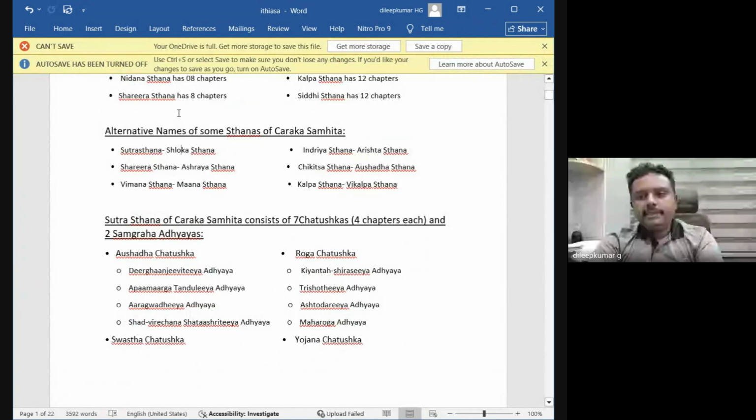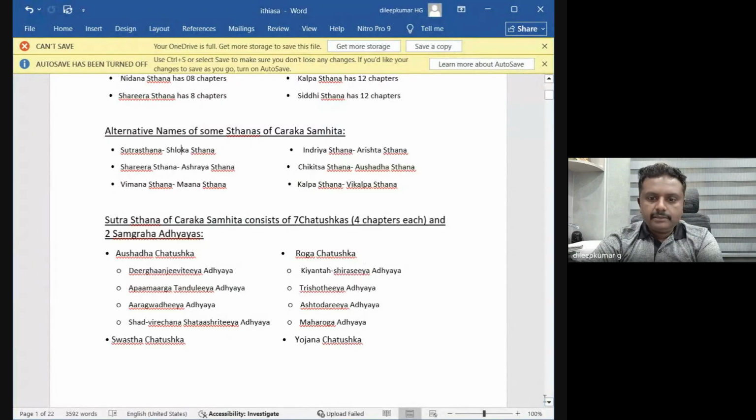Vimana Sthana is Mana Sthana. Last class I told that Vimana means Vishishta Mana. Here the Acharya has given the qualitative and quantitative analysis of all the events and all parameters. Next, Indriya Sthana is called Arishta Sthana. Chikitsa Sthana is also called Aushadha Sthana. Kalpa Sthana is Vikalpa Sthana.